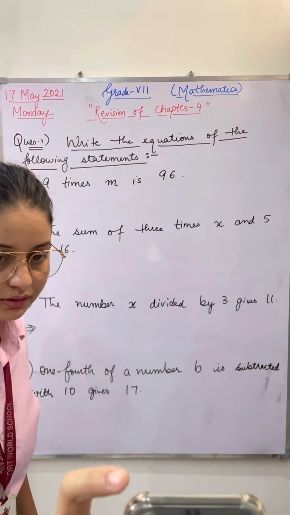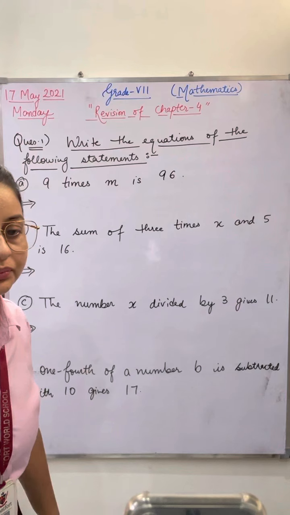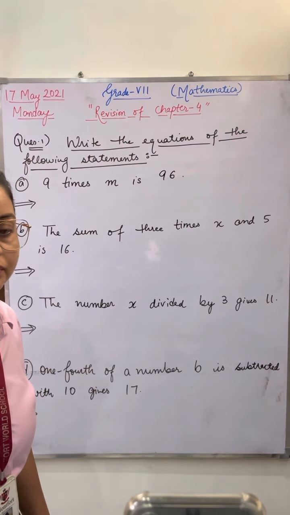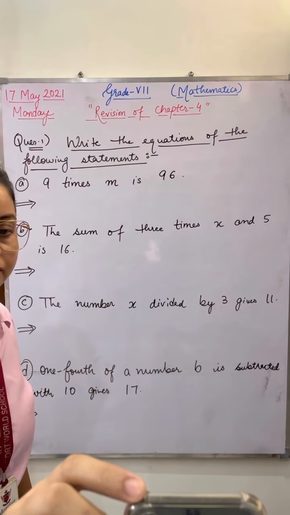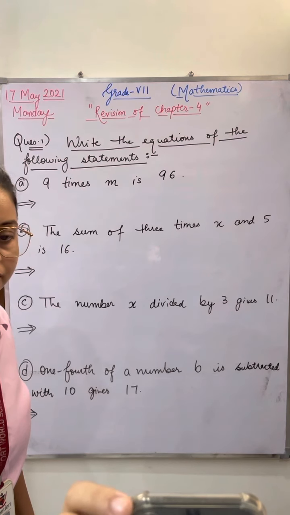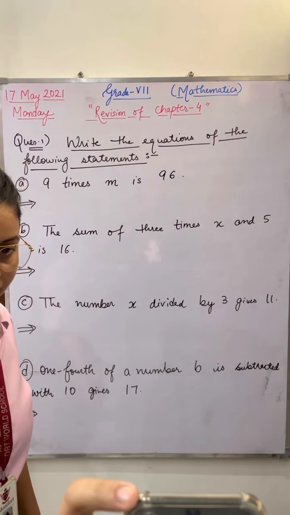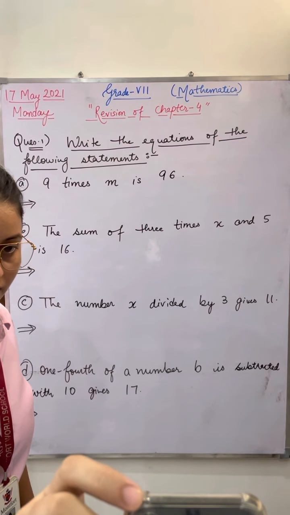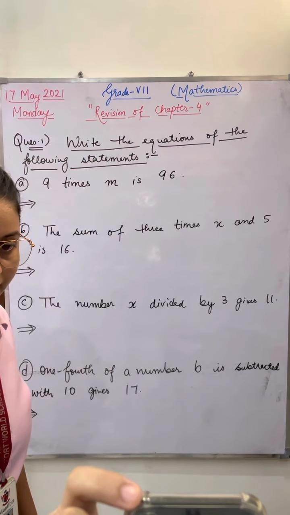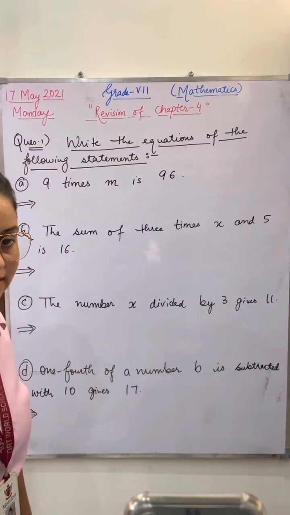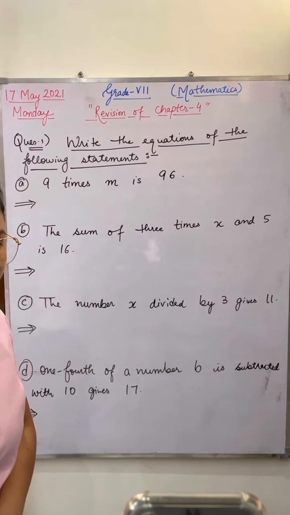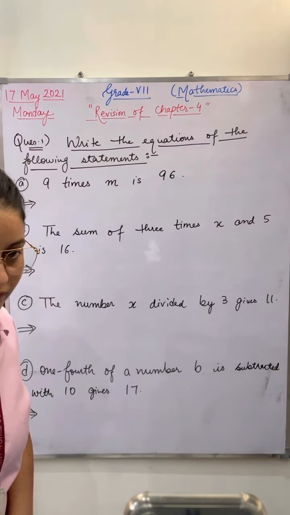Abhilasha, please tell me. Yes, Jyotirmay, please tell me what is the answer of this question? Ma'am, 9m is equal to 96.